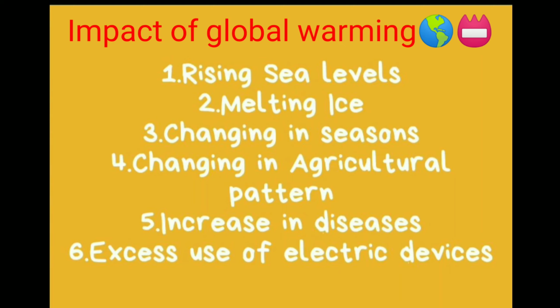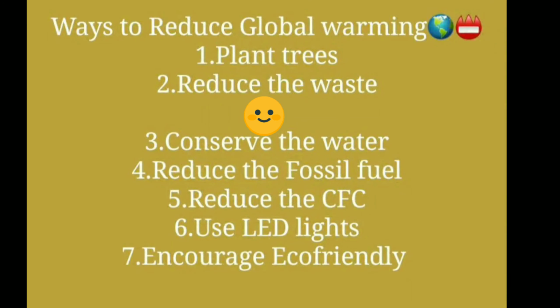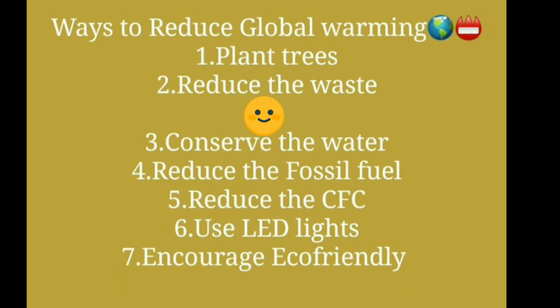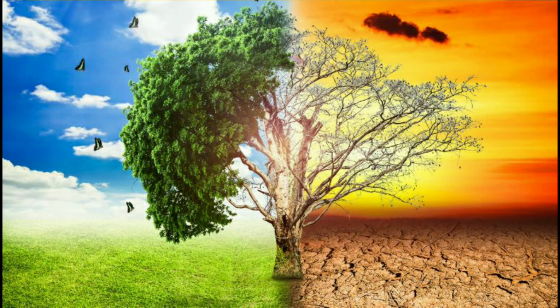Next, I discuss the ways to reduce global warming. Students, there are different methods to reduce global warming. Let's discuss them. First, plant trees. We should plant more and more trees and take care of them. As you know, trees inhale carbon dioxide and help convert it into oxygen. Planting trees can complete our target.